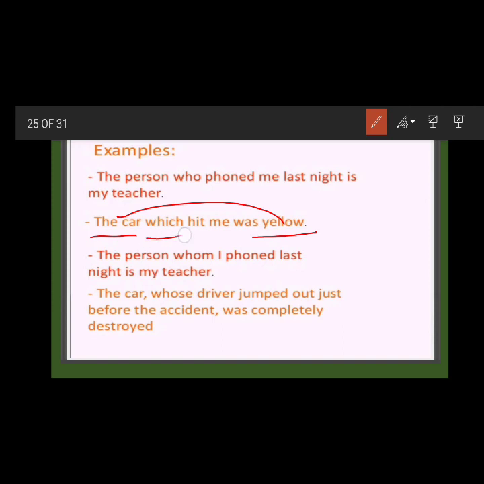Which is used to relate to things, and here who is used to relate to a person. The person whom I phoned last night is my teacher. So here, the person whom I phoned, not phoned me.